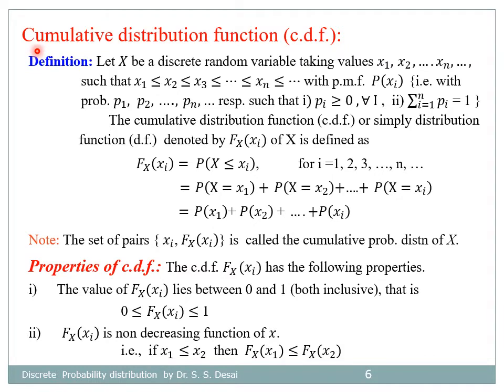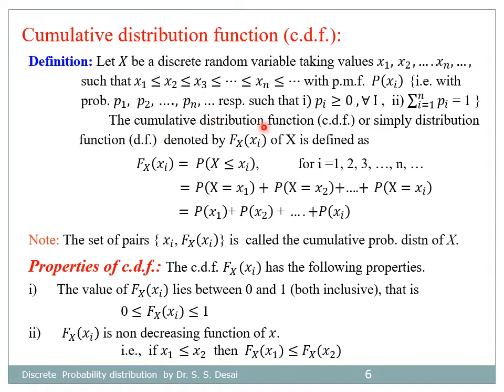Now let us define cumulative distribution function, that is CDF. Let X be a discrete random variable taking values x1, x2, ..., xn, ... such that x1 is less than or equal to x2, less than or equal to xn, less than or equal to ..., with probability mass function p(xi). The meaning of that is, with probabilities p1, p2, pn, ... respectively such that these two conditions are satisfied.